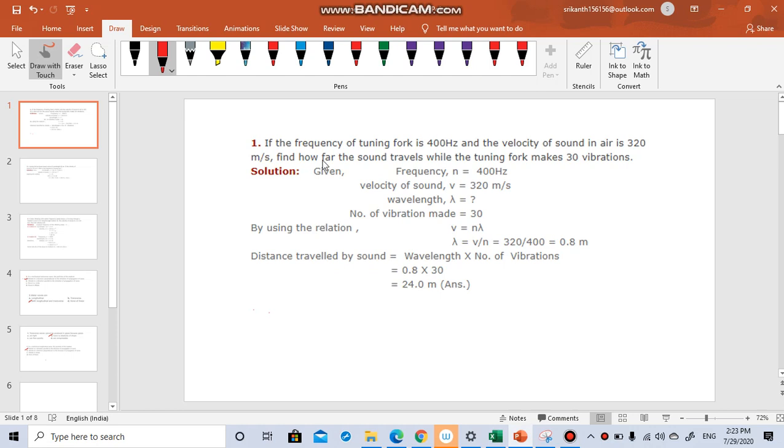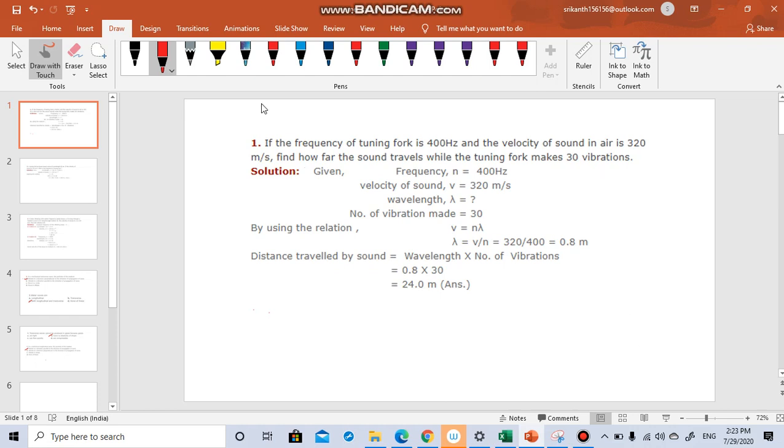The question says, if the frequency of a tuning fork is 400 Hz and the velocity of sound is 320 meter per second, find how far the sound travels while the tuning fork makes 300 vibrations. Tuning fork is used for tuning purpose. Yesterday in one slide I have shown you one diagram.